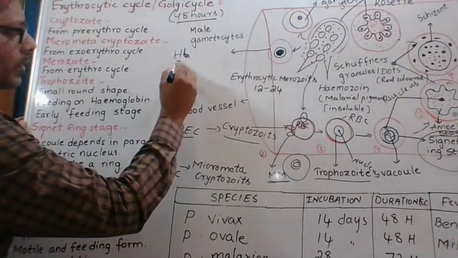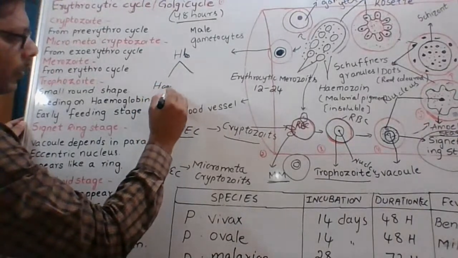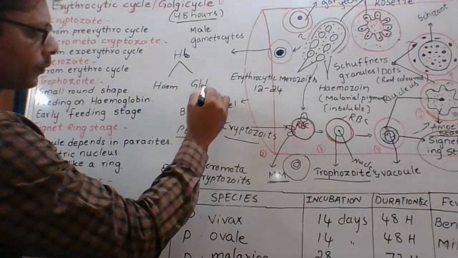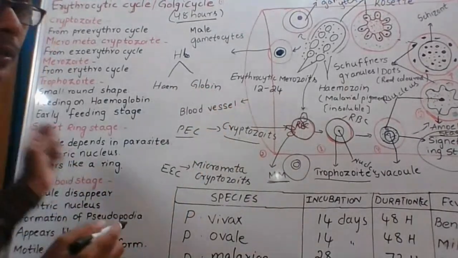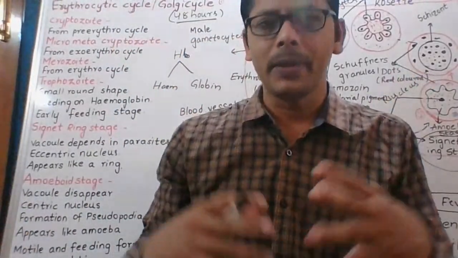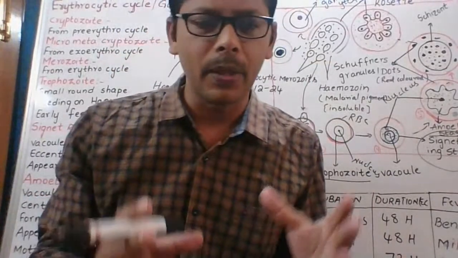This hemoglobin has two components. One is called heme. The other one is called globin. Hemoglobin is a conjugated protein. Conjugated protein అంటే మీ తర్వాత ప్రోటీన్స్ టైప్స్ బాటనీలో నేర్చుకుంటారు. బయోమాలిక్యూల్స్ అనే టాపిక్ లో వస్తుంది.